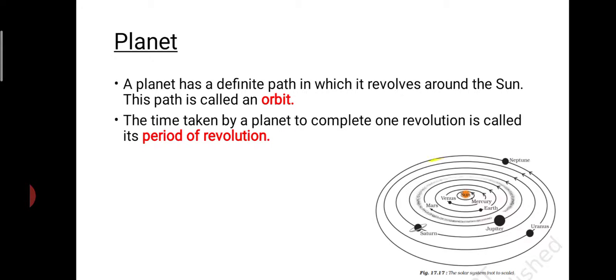If you look at Neptune, it has a definite path like this. The time taken by a planet to complete one revolution is called the period of revolution. Okay, what is the period of revolution? It is the time taken by a planet to complete one revolution.